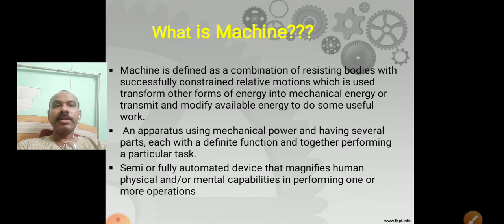An apparatus using mechanical power and having several parts, each with a definite function and together performing a particular task. A semi or fully automated device that magnifies a human physical and or mental capability in performing one or more operations.